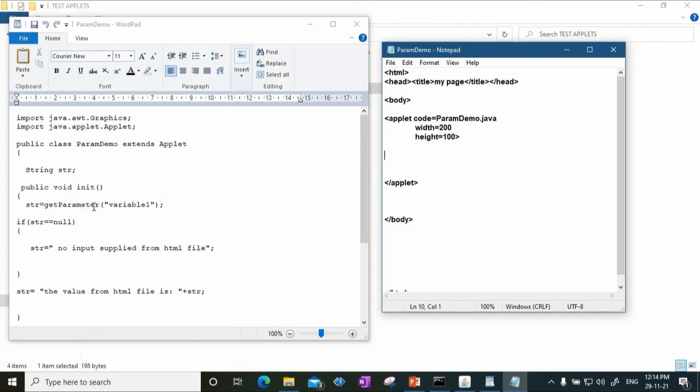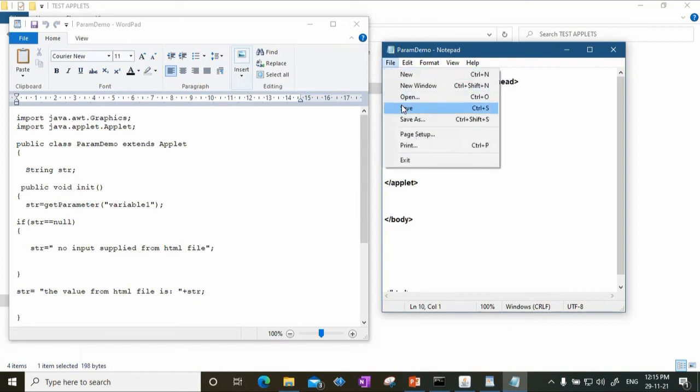As a result, the getParameter method returns null to the string. Now what happens if str is null? Then str will be set to this input, that is no input supplied from the HTML file, and as a result your applet should print that the value from HTML file is, and it should print str, that is no input supplied from HTML file.